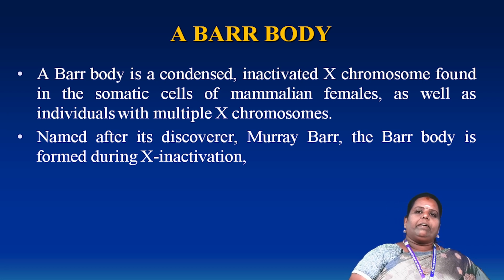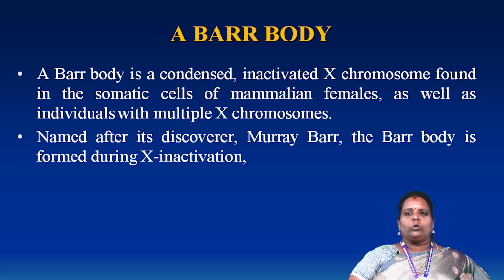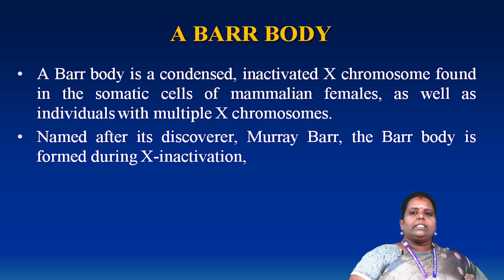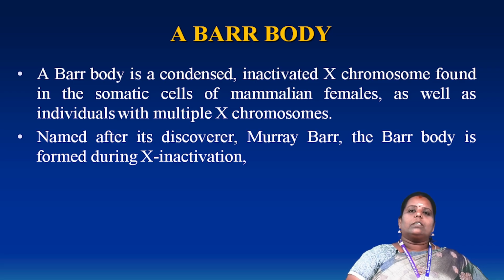The darkly stained inactivated X chromosome is called a Barr body. The Barr body occurs in the nucleus. A Barr body contains an inactivated X chromosome found in the somatic cells of mammalian females.